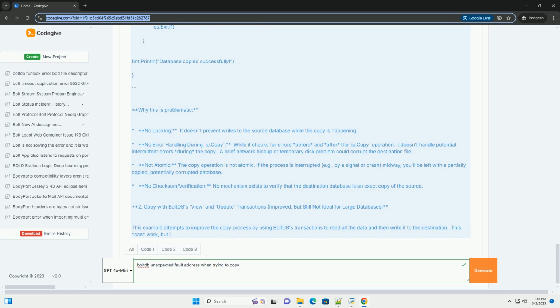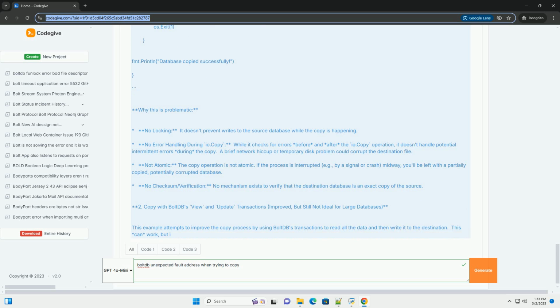Exclusive lock: acquire an exclusive lock on the database file before starting the copy process. This will prevent other processes from writing to the database while you're copying it. Be very careful with this approach, as it can significantly impact the availability of your application. Use operating system level file locking primitives, for example flock on Linux/macOS, LockFileEx on Windows.